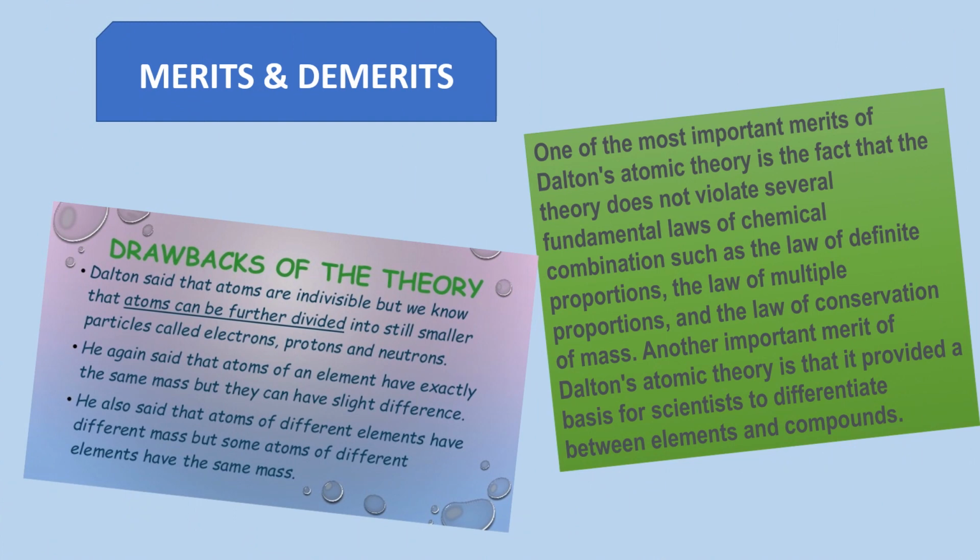So according to Dalton's atomic theory, the atoms of different elements combine in a simple ratio of integers to form a molecule of a compound. This is actually Dalton's atomic theory. Here he has said the atoms of different elements combine in a simple ratio of integers. Integers means you can say whole numbers over here.